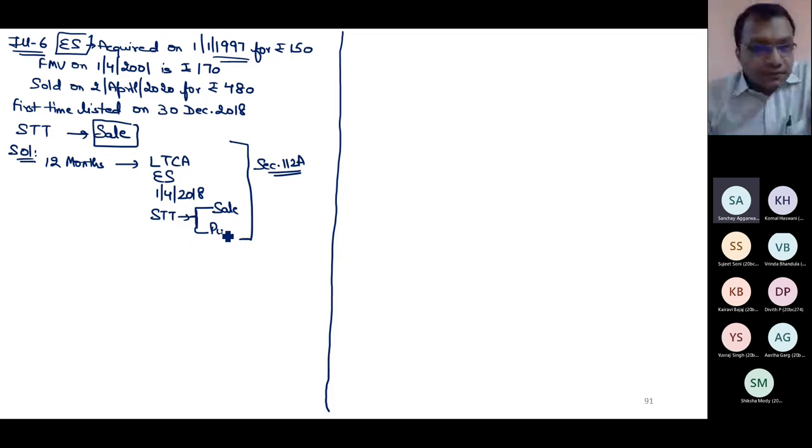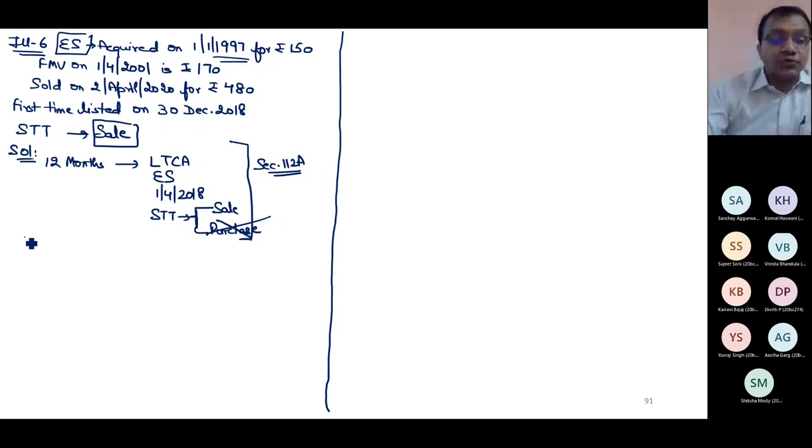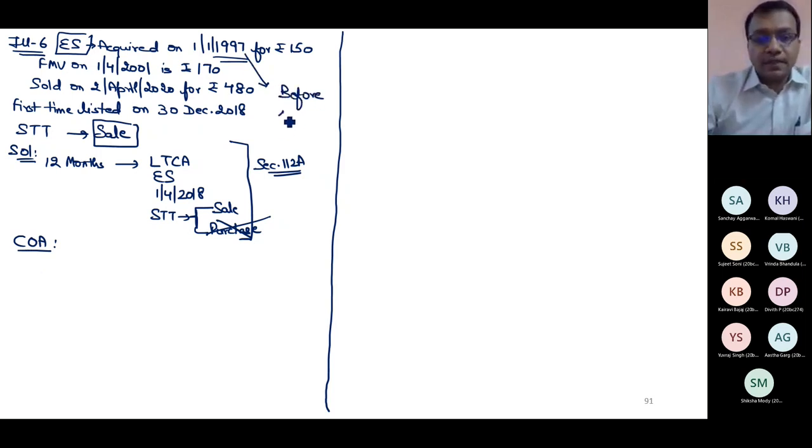Sir, because it is acquired before 1st October 2004. Yes, 1st October 2004. Because in India, before 1st October 2004, there was no STT. So at the time of purchase, STT is not required. Still, I can use 112A. Now, I need to determine cost of acquisition. So will I apply category 3 or not? Yes, because these shares have been acquired before 1st Feb 2018. Apply the steps. Step 1, fair market value. Not given, so let us compute fair market value.